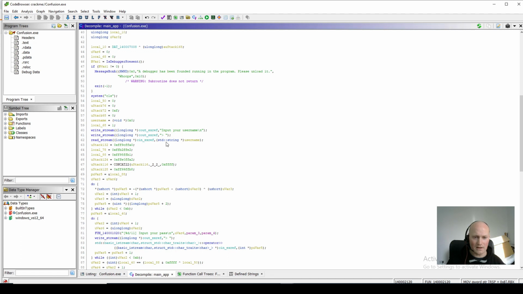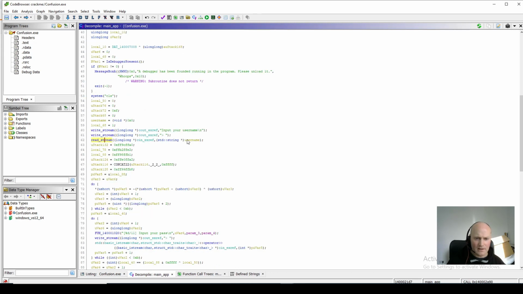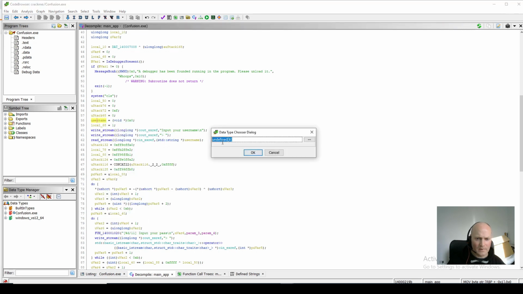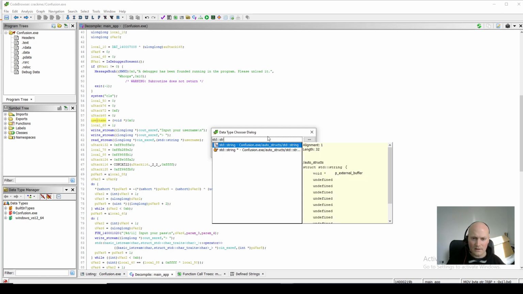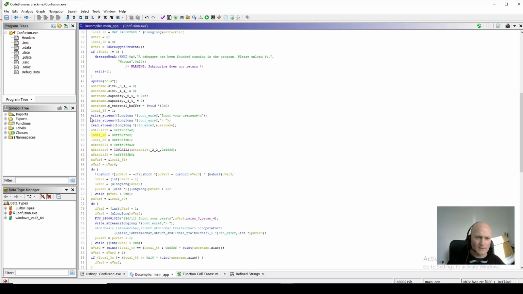But now it's going to be clearer because you can see that in this read stream, it knows that this is a string pointer now, because inside here we said this was a standard string that we defined. So now all we need to do is say that when this reads the username into here, we now know that this thing that gets passed into there is a string. So let's just tell Ghidra. We say retype variable, and we're going to say it's a standard string that we defined here, this one. Okay. Yes.